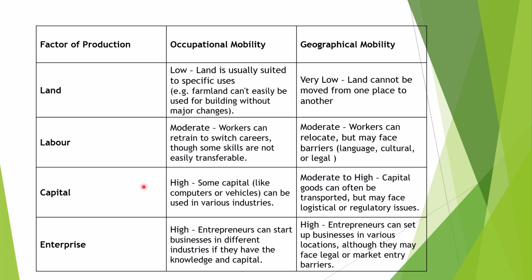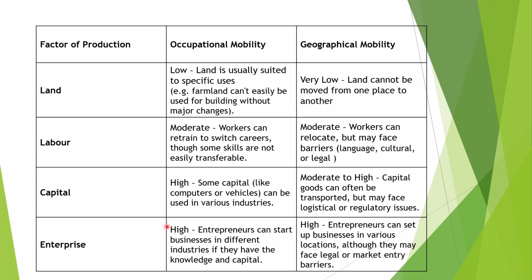Then, speaking about capital, capital is very highly occupationally mobile, because let's suppose if I am using a vehicle for pick and drop in a teaching sector, now I am using this vehicle in an industry, right? So that is highly occupationally mobile.